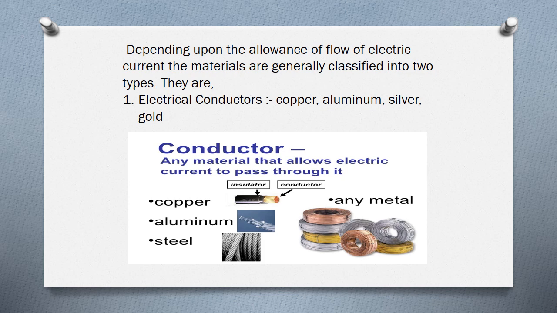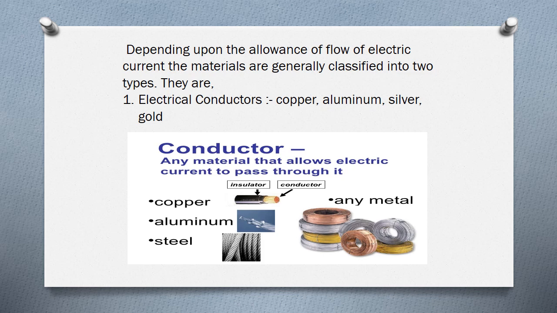Children, depending upon the allowance of flow of electric current, materials are generally classified into two types. In your previous classes you have studied about these types of materials. Which are those two types? Electrical conductors.